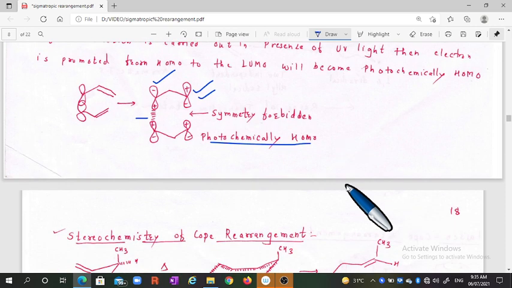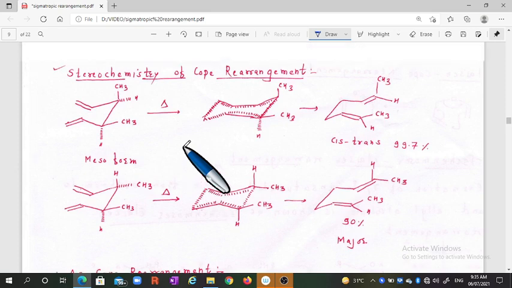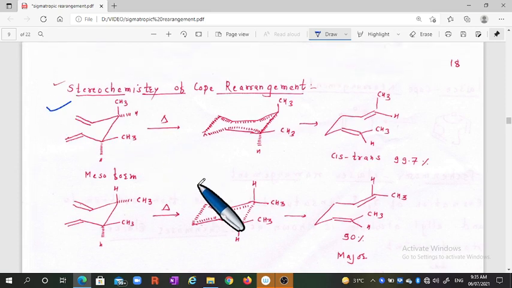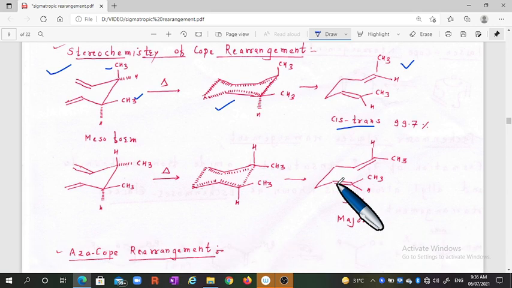Okay, this is all about the Cope rearrangement. And what will be the stereochemistry of Cope rearrangements? In this case, suppose we take such an example. In the first example you can see that the CH3 and the CH3 are on the same side, and it gives the TS like that, and we obtain this type of compound, that is the cis,trans compound. When both CH3 groups are on the same side through this carbon, it gives the cis,trans compound.